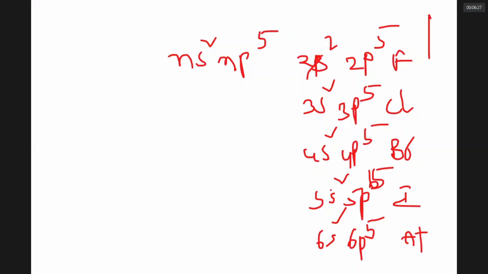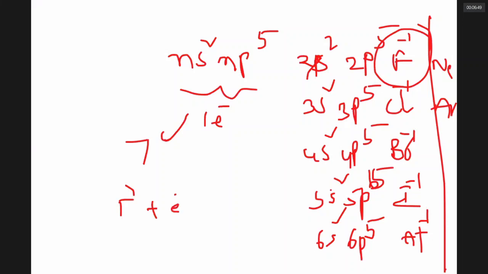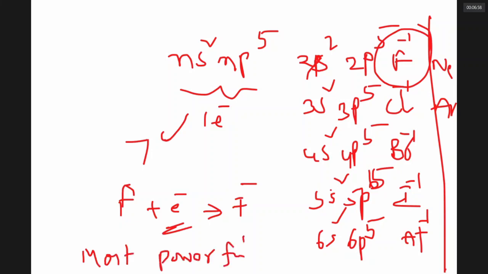Notice the electronic configuration of these elements has 7 electrons in the valence shell. By gaining one extra electron, they get the configuration of the nearest noble gas. So they all readily take 1 electron to become -1 ions. Notice this ability to take 1 electron is extraordinarily high for fluorine. Fluorine is such a powerful gainer of electrons. It is the most powerful oxidizing agent.